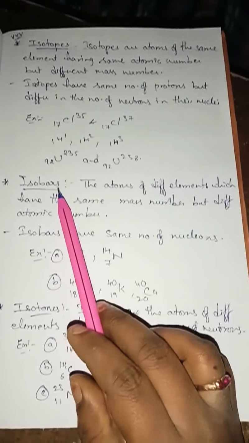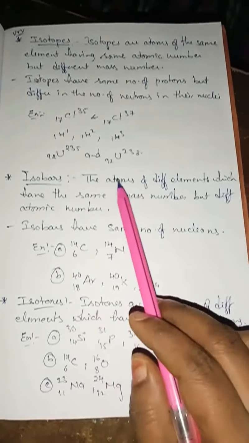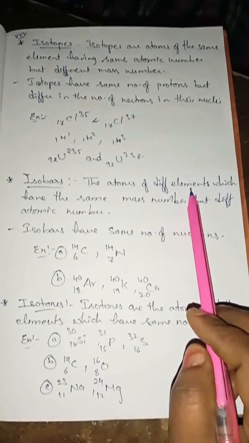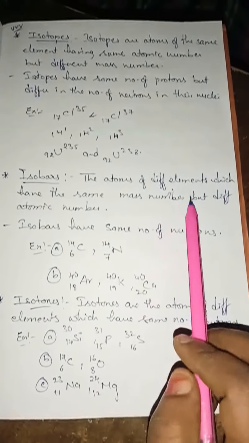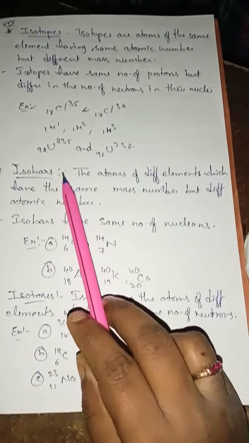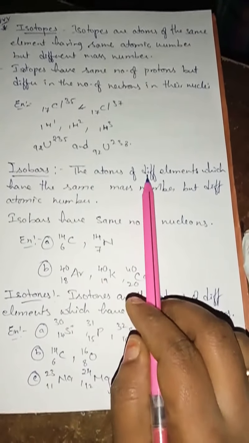And next one are isobars. What do you mean by isobars? So the atoms of different elements which have same mass number but different atomic number. What I said, isobars means different elements.